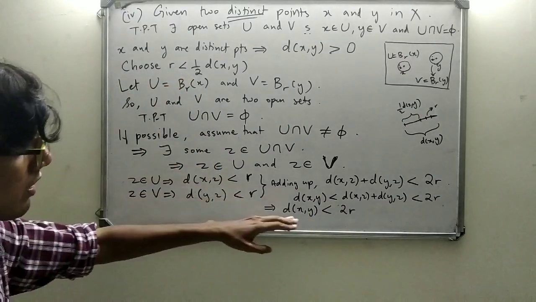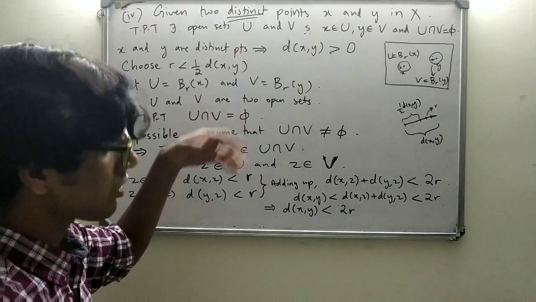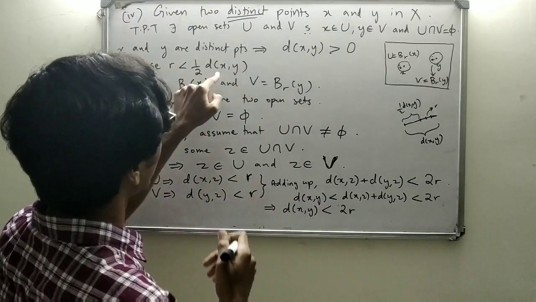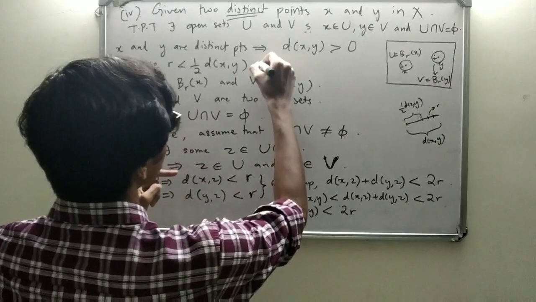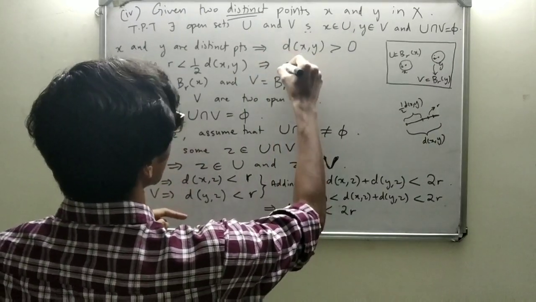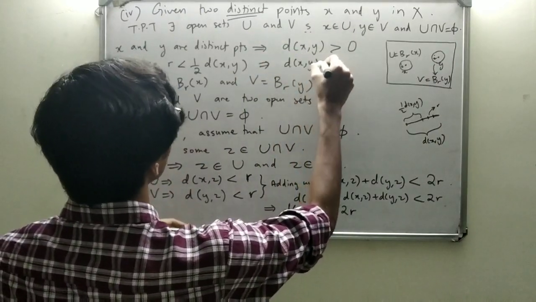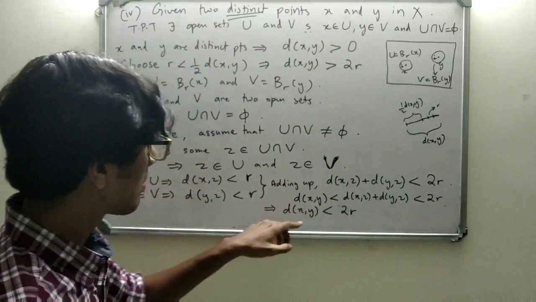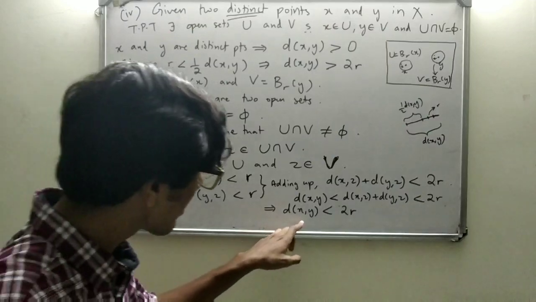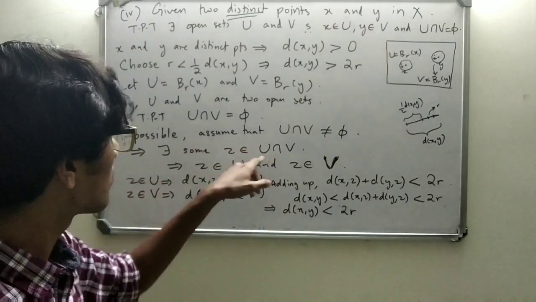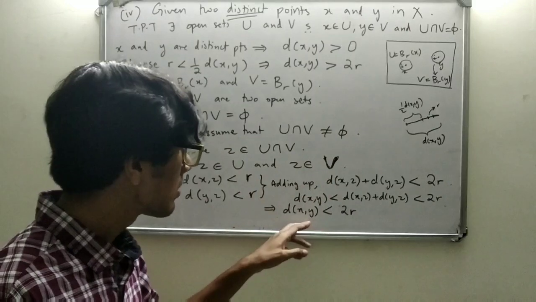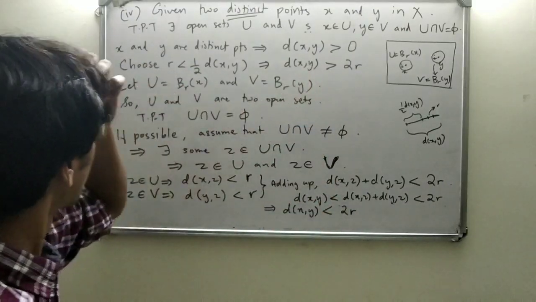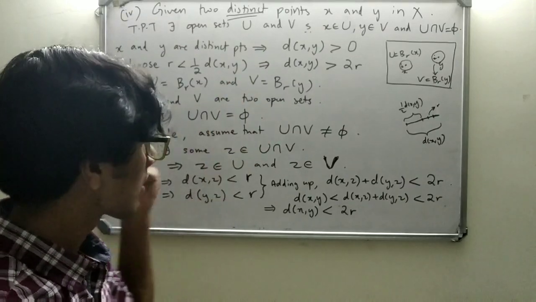But then look at our choice of our value of r. We chose r less than half d of XY, right? What does this imply? d of XY is greater than 2r, right? But then finally we got here with this assumption that U intersection V is non-empty, we got d of XY less than 2r, which contradicts our choice of value of r, right?